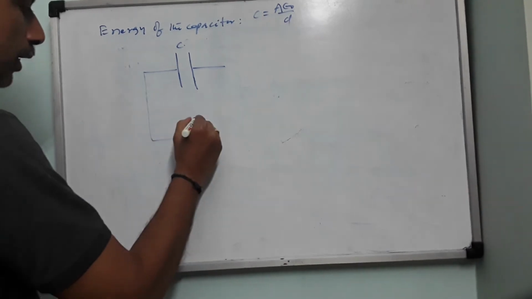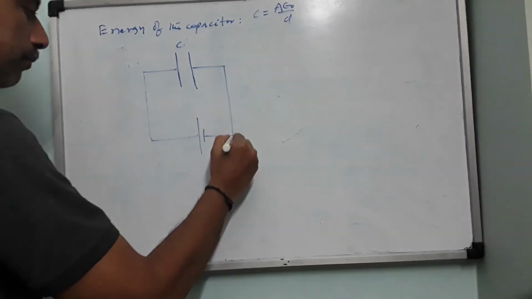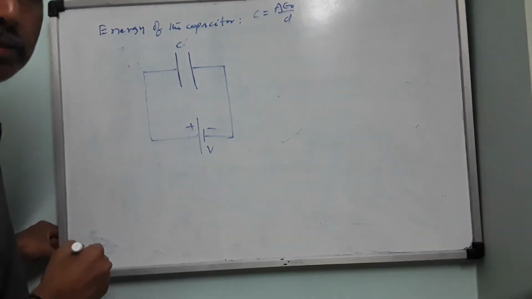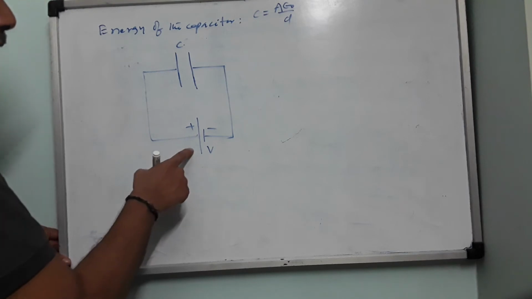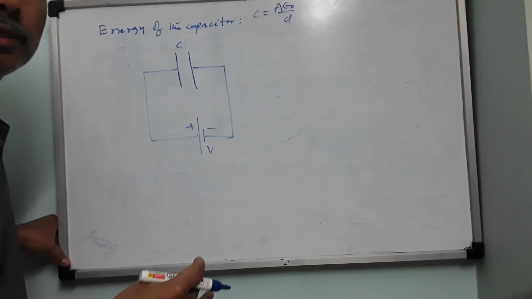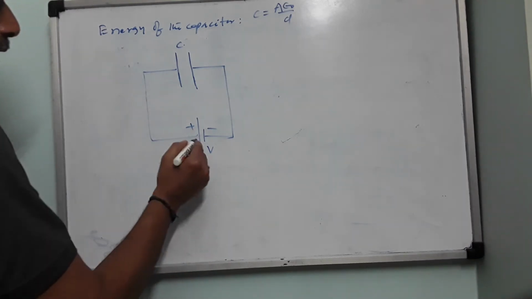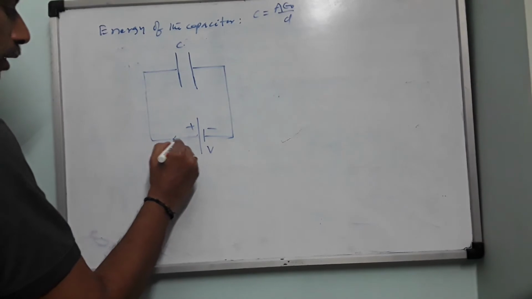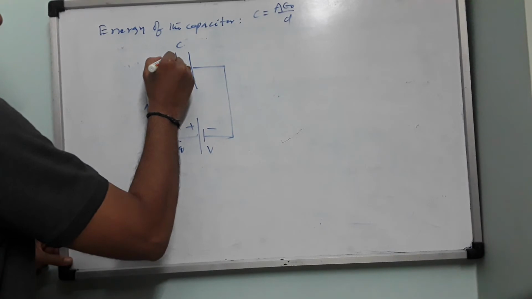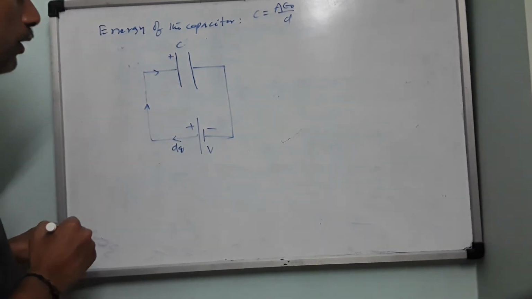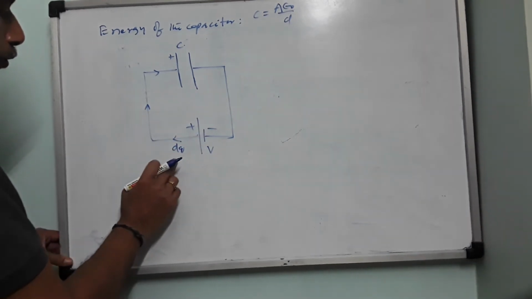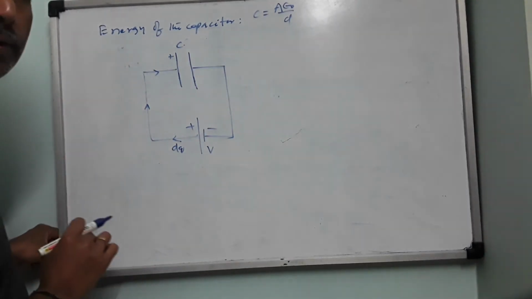Such a capacitor is now connected across a battery, say a DC battery, plus, minus, this V. Now we say the capacitor is being charged by the battery. Charging will not be done all of a sudden. It is a process which takes some time. Let us say the positive terminal is sending a small amount of charge dq. This dq will go like this and reside on the plate. As there was no charge residing on the capacitor plate, the battery will find it easy to send dq.